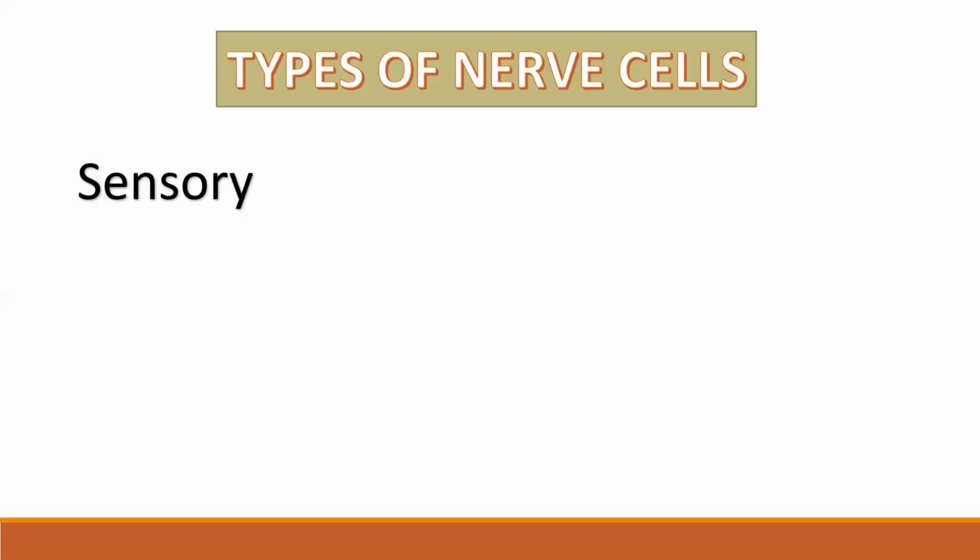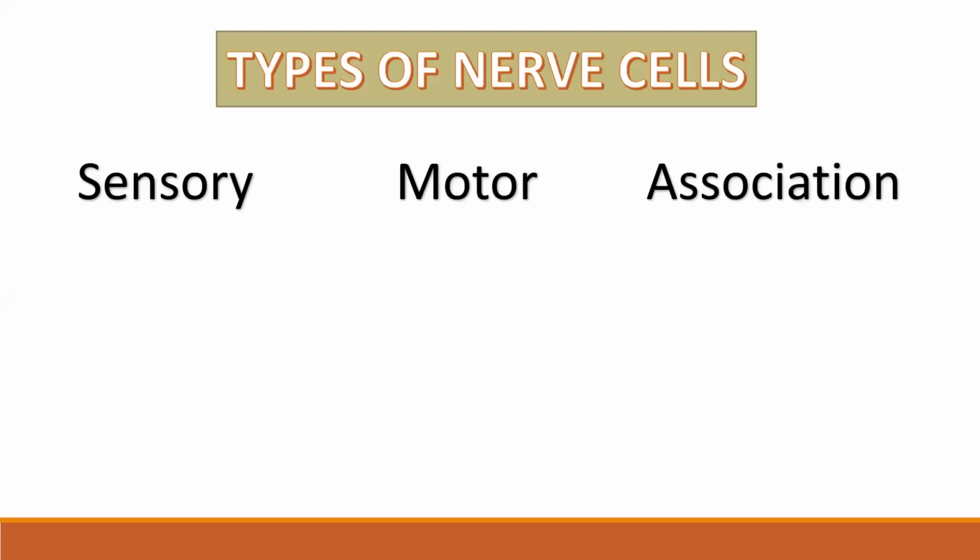Exactly. These nerves will work for these organs. The next set of nerves are called motor nerves. And the third type of nerves are called association nerves. The meaning is simple. See, there are three types of nerve cells. First is sensory, second is motor, and third is association.